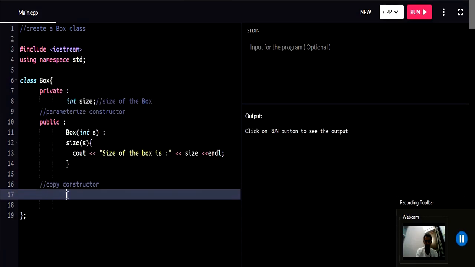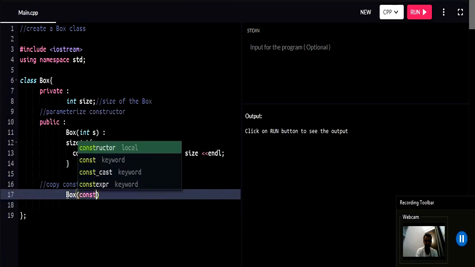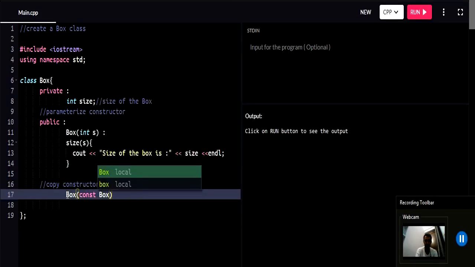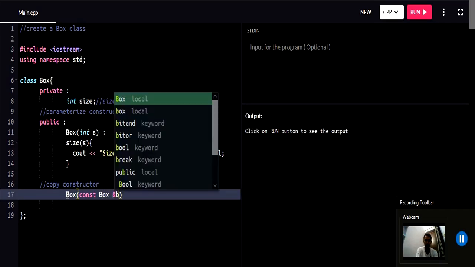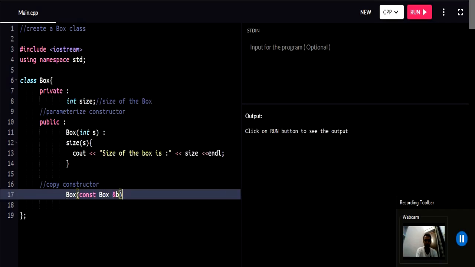Class name Box, and inside it we write the const keyword, then your class name, which is Box, then & and the reference of the other object. So we write &b. Now let us understand it. The & sign, whenever we use it after a type, means it is a reference to some other thing. Here it is referring to an existing object, because a copy constructor copies an object and, after copying it, creates another object. So &b refers to an existing object of the Box class. And why do we use the const keyword? When &b accesses the existing object, we want no modification during the copy, so we use the const keyword.